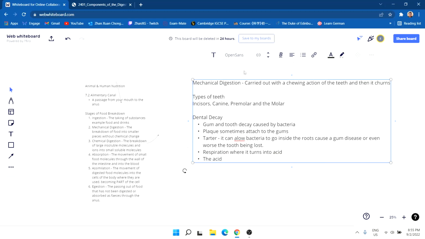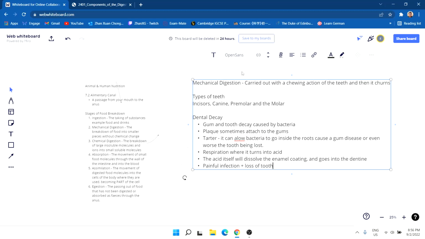The acid itself will dissolve the enamel and goes into the dentine. So tooth decay can cause a painful infection plus loss of tooth. Okay, easy. How to prevent all this is to reduce the amount of sugar being eaten, brush teeth regularly, and use a fluoride toothpaste plus a regular visit to the dentist.